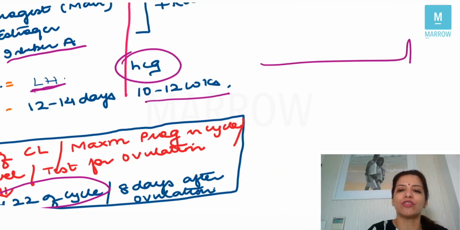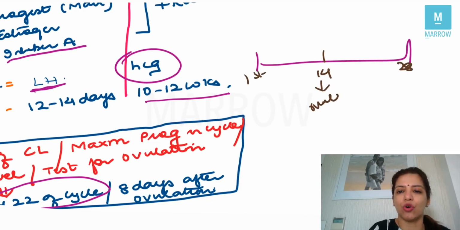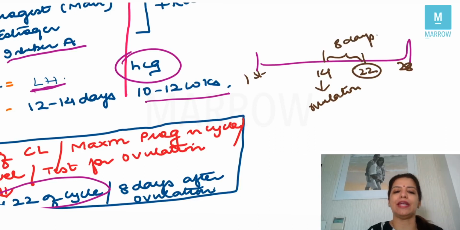Now, day 22 of the cycle means, quickly I'll explain here, that this over here is day 14. In a 28-day cycle, ovulation occurs on day 14, and if I am saying day 22 of the cycle, this means how many days after ovulation? This means 8 days after ovulation, right?